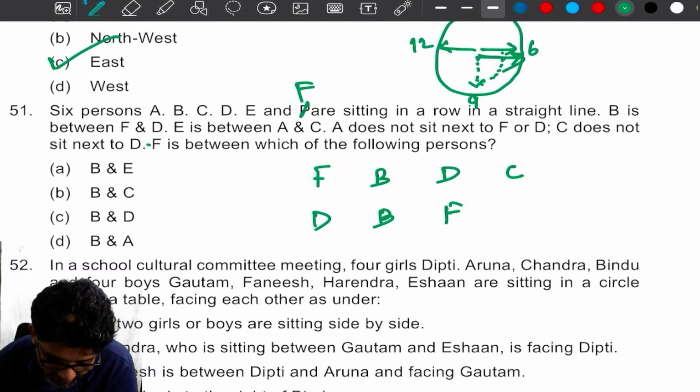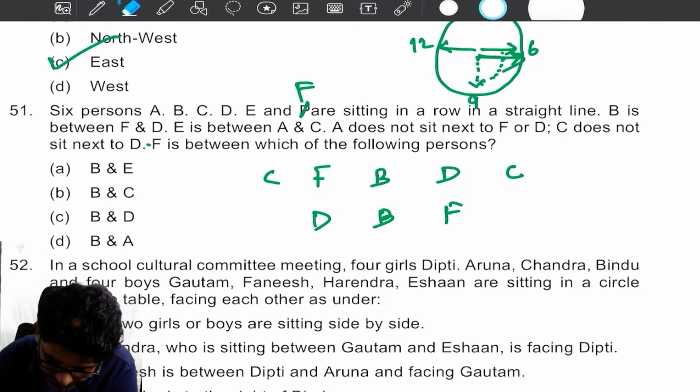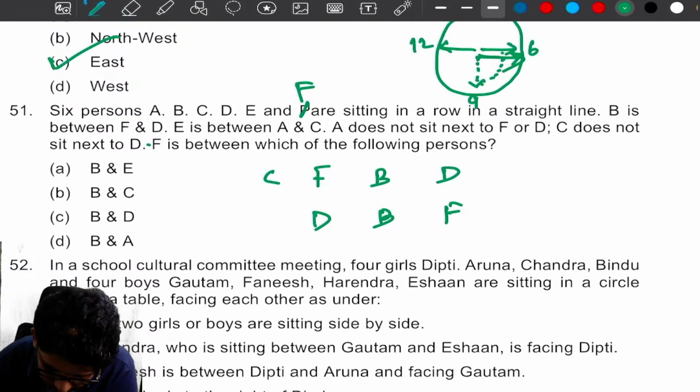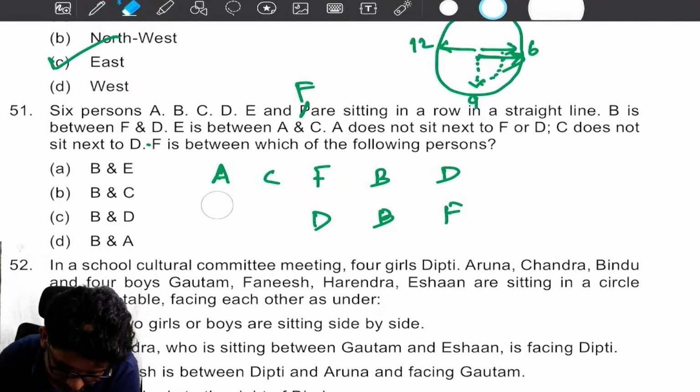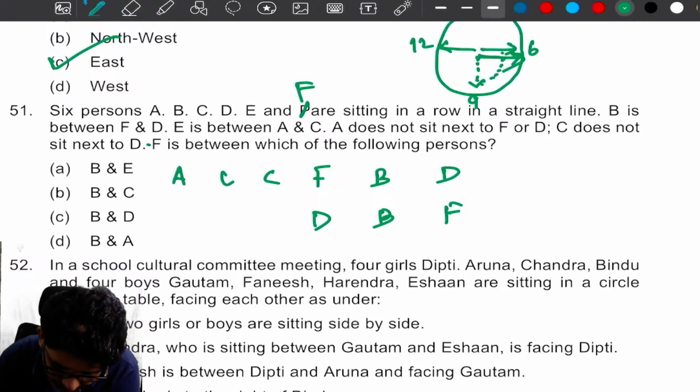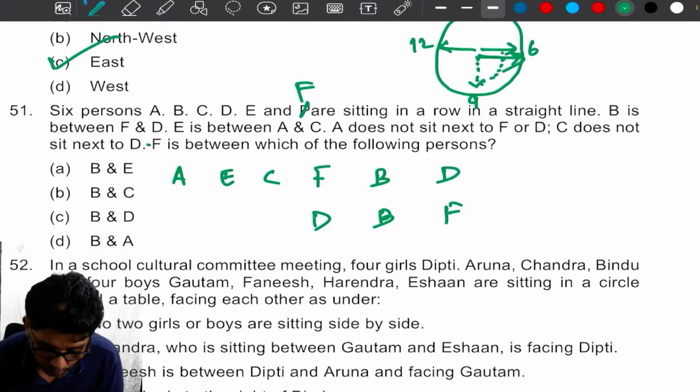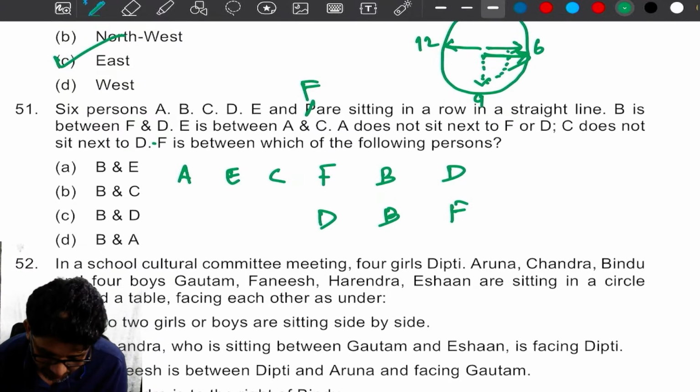So maybe C is here or C is here, okay? Who is missing, my dear? A. I can take A is here. What about E? Where is the condition for E? E is between A and C. Okay. Fine. Let me take it like this.